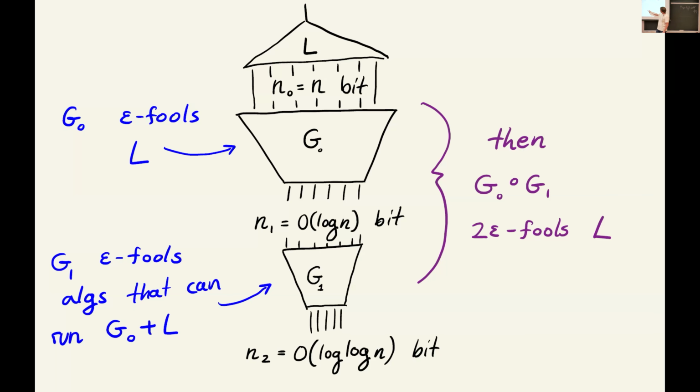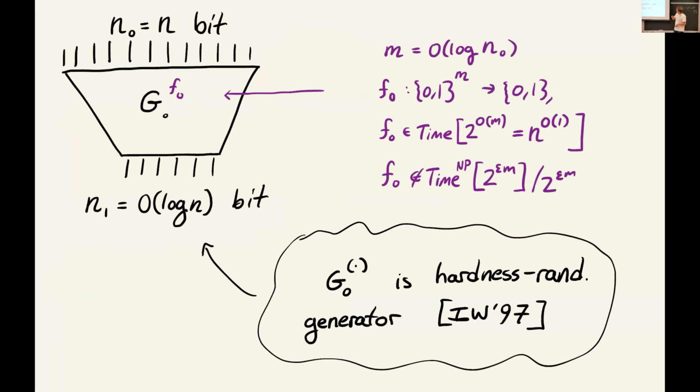And now we just need to think about, okay, I can do this top thing under the standard hardness randomness paradigm. What do I want to plug in here to reduce the seed length again by another logarithmic factor? For the top one, we're going to plug in the hardness randomness paradigm, where we take the Impagliazzo-Wigderson generator that takes as input a hard function. When we plug in that hard function, we get a pseudorandom generator. The property of that hard function we need is that the input length of the function is logarithmic in the output length of that generator, and it's hard for algorithms that run in time exponential in the input length.